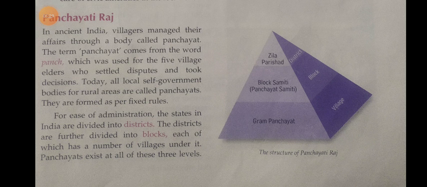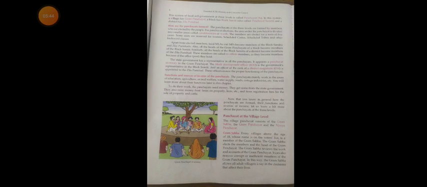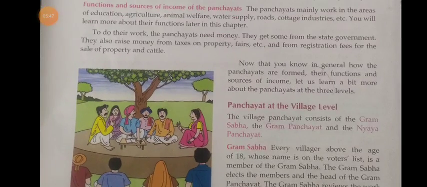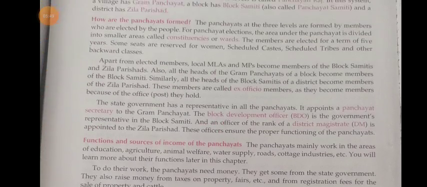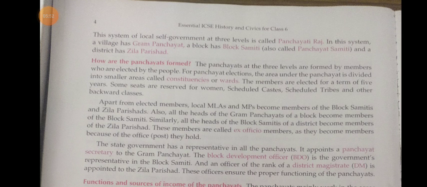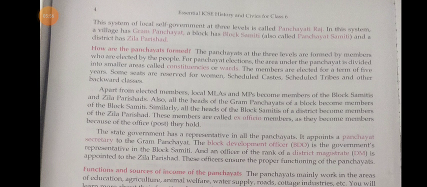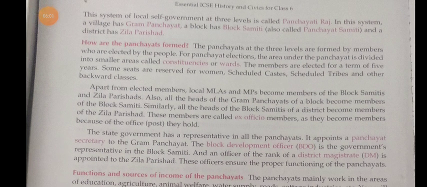The system of local government at three levels is called Panchayati Raj. At the village level, there is the grama panchayat. At the block level, there is the block samiti, and at the district level, there is the Zilla Parishad. Now we can see how the panchayats are formed, how we select our representatives for forming panchayats.